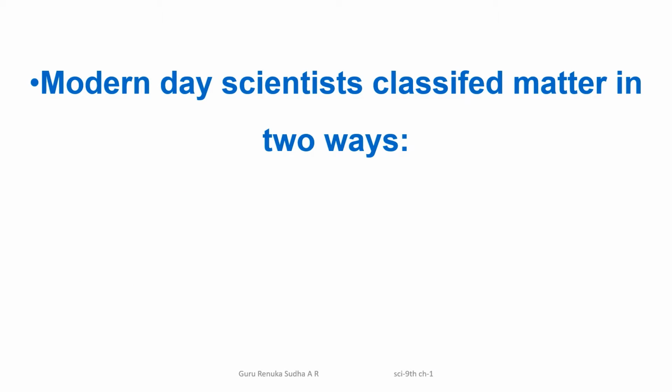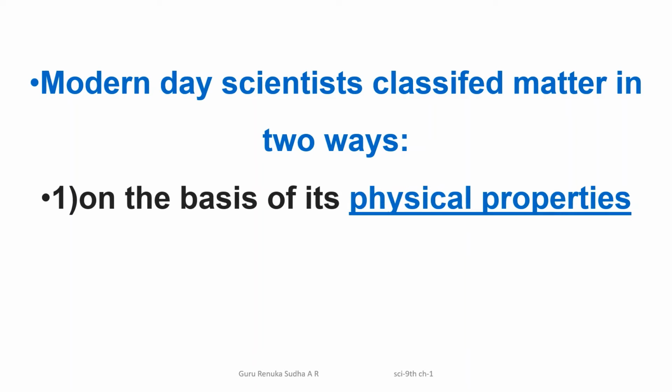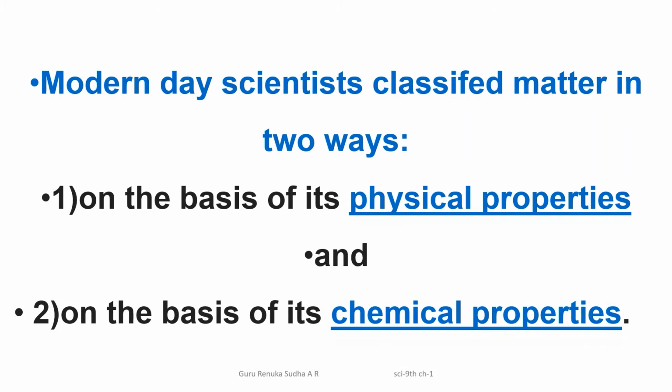According to our modern scientists, based on physical property and chemical property, they classified the elements or substances present around us.